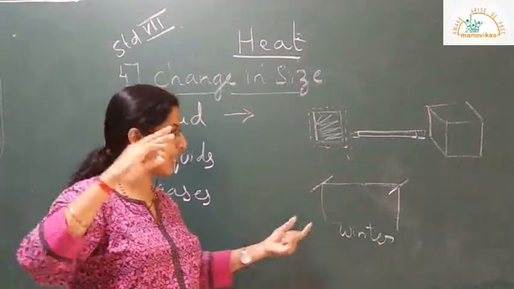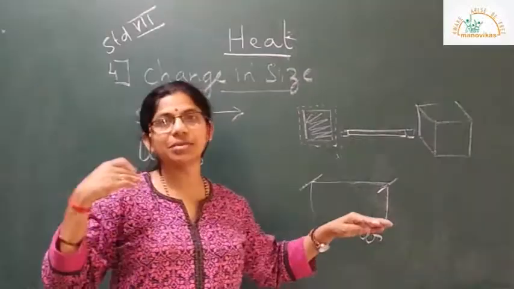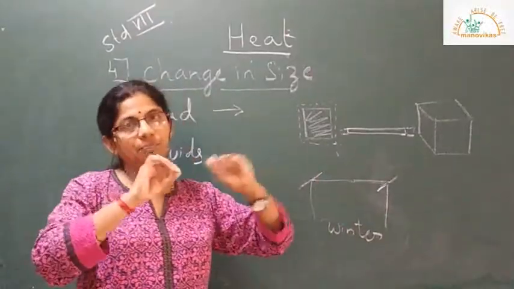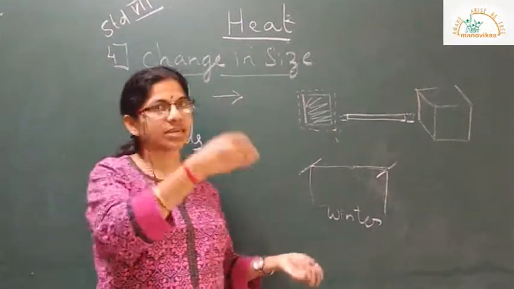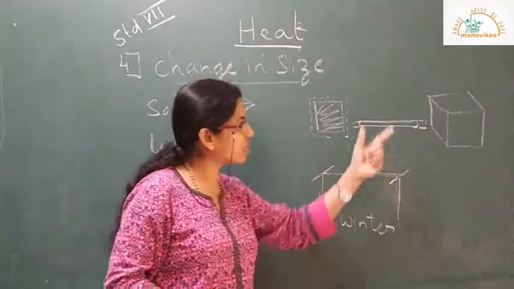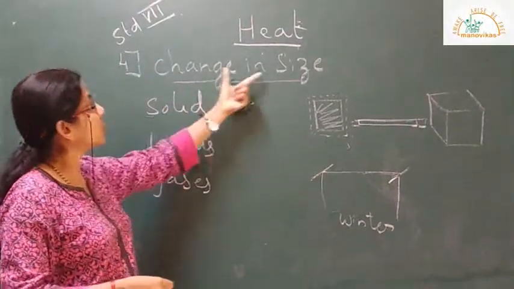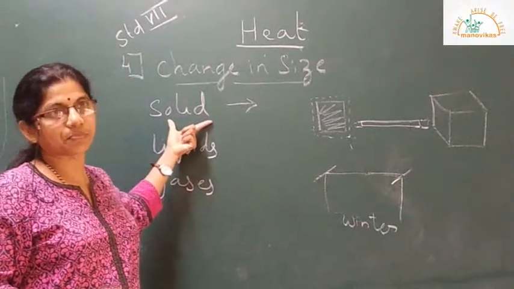In order to avoid that, depending on which month they are being laid, they are laid accordingly so that it doesn't affect the coming months. Okay, so these were some of the examples related to change in size with respect to solids.